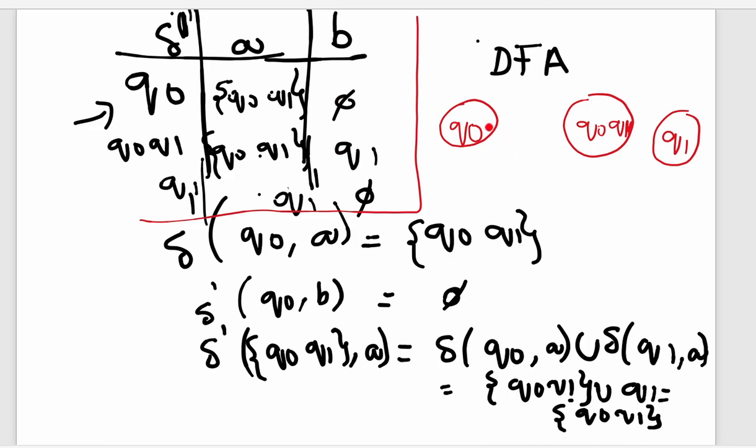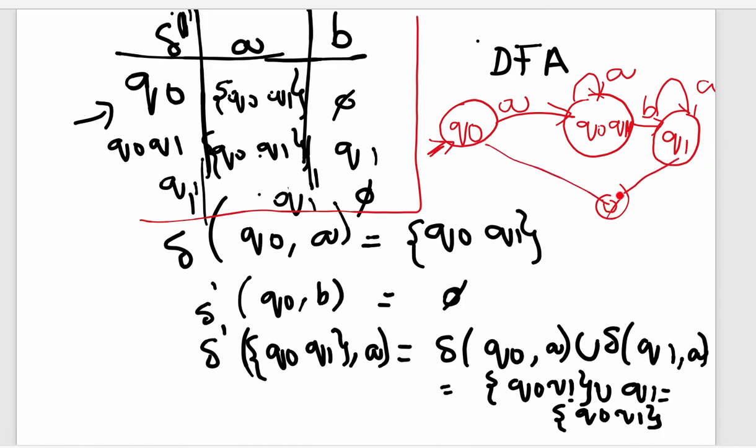So Q0 on A, it's going to Q0 Q1, we give a mapping on A, and this is the initial state. Q0 on B, nothing is here. Q0 Q1 on A, it's going to Q0 Q1, and Q0 Q1 on B, it's going to Q1. Q1 on A, it's going to Q1, and Q1 on B, it's not going anywhere. So we create a null state for Q0 on B and Q1 on B.